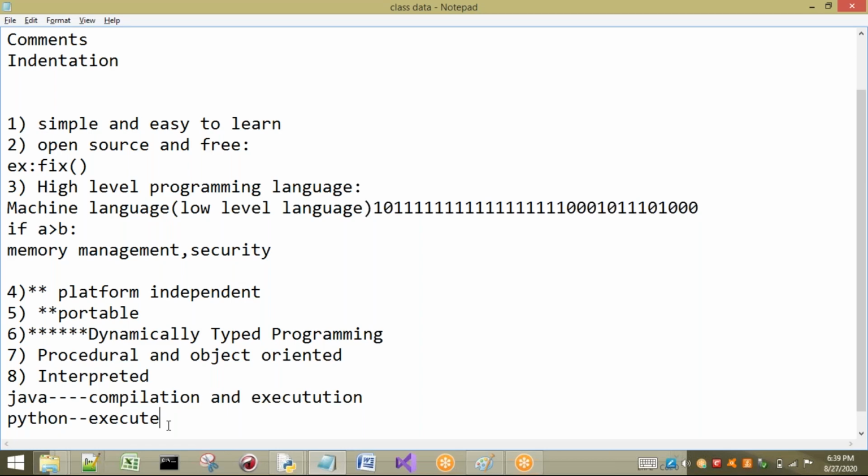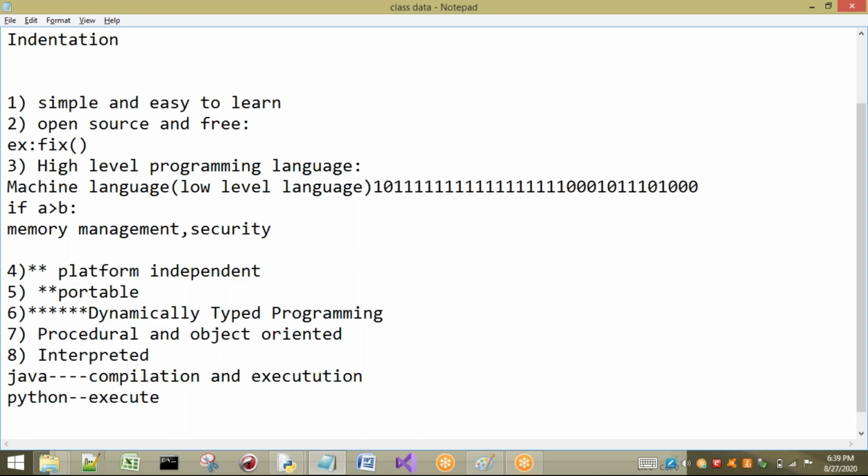If you want to compile explicitly, we can compile by using some modules called py_compile and compileall. But generally, if you want to execute directly, we can execute directly. In other languages, compilation and execution are both compulsory for getting the output. In Python, just execution is necessary; it is not compulsory to have compilation.